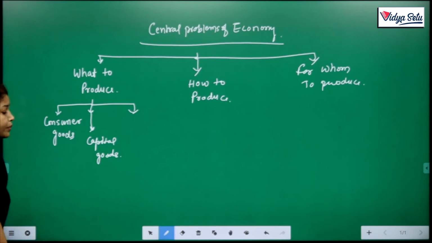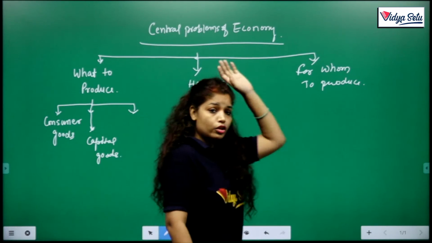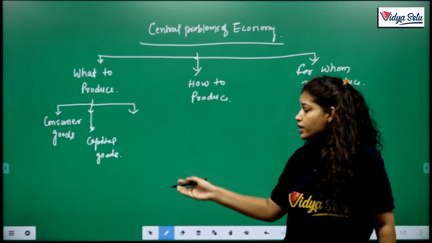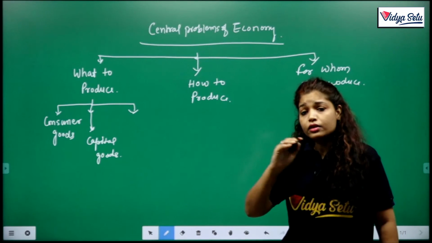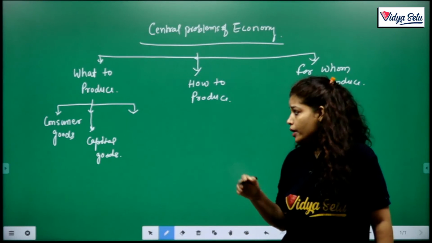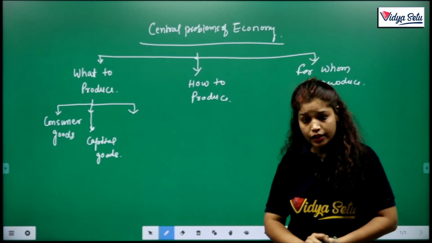Like in respect of India, the economy evolved over many years, but if we consider it in respect of 1947, 1950, what are the actual problems faced by India?